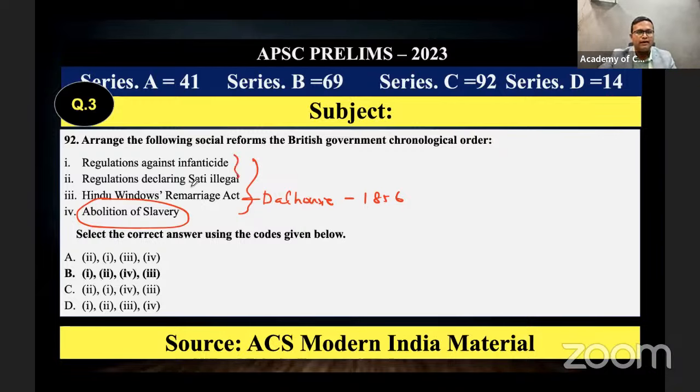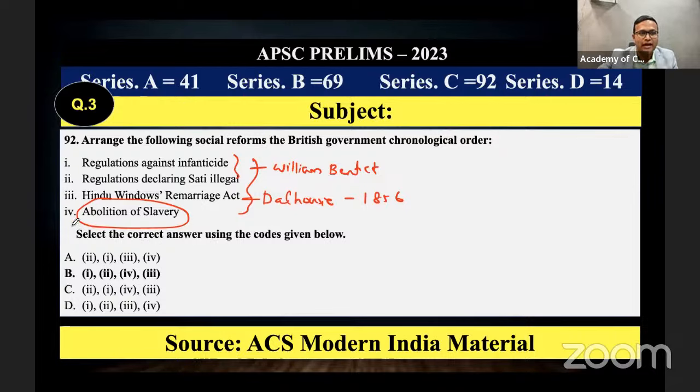Next, the regulation against infanticide and the regulation against sati, these two were done by William Bentinck. If you are confused about which one was done first, whether sati banning or female infanticide banning, one thing we can understand is that sati is also a habit of killing, and killing female infants or small children is also there. Logically, which one will a person ban first? Female infanticide only. That is why we can take female infanticide as coming first.